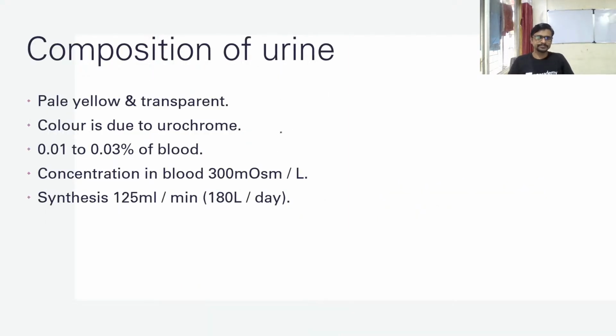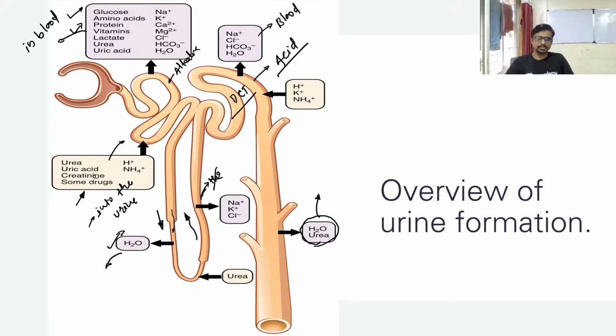Composition of urine. So when this process of formation of urine is complete, if you see the urine here, this arrow means it is coming out of the tubule. Urine is now here inside of this tube. It is going to the minor calyx and major calyx, and finally into the bladder.